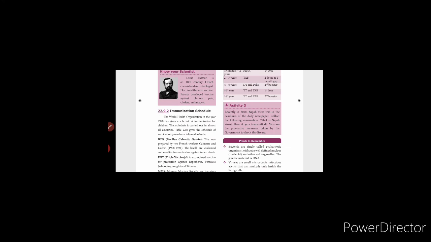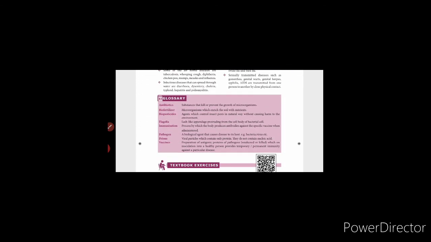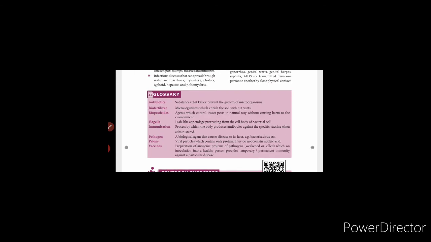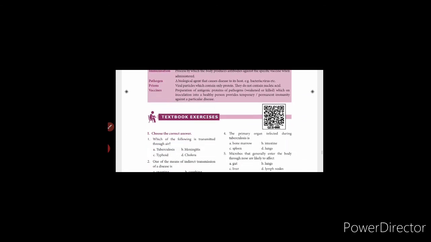So by this the lesson comes to an end. You can go through the points to remember and the glossary. The glossary has meanings for important scientific words like antibiotics, biofertilizers, biopesticides, flagella, immunization, pathogen, prions and vaccines. These are the definitions for the important scientific words. You can write these answers for 2 marks if they are asked.